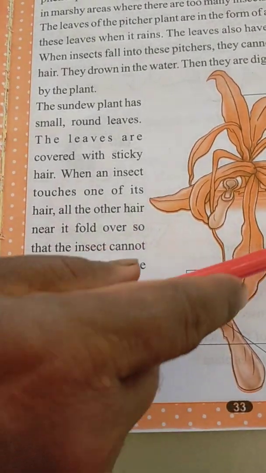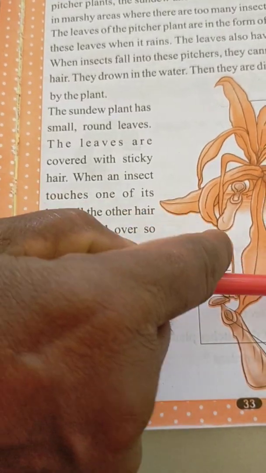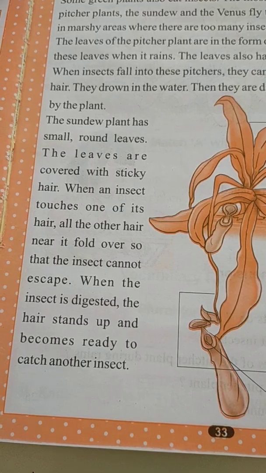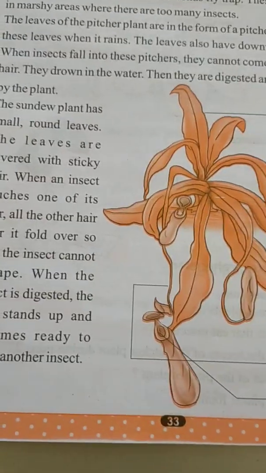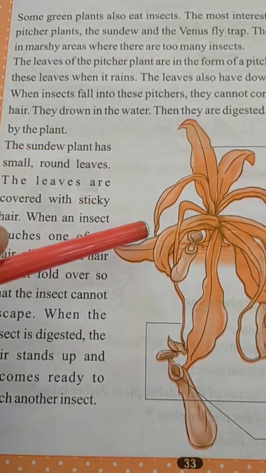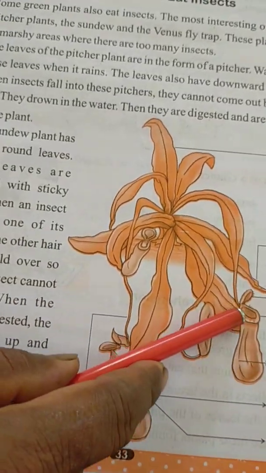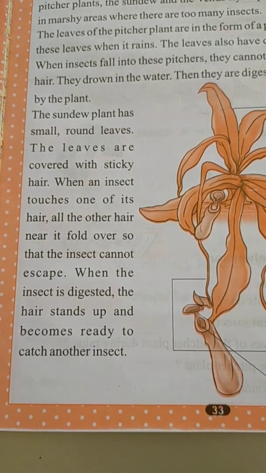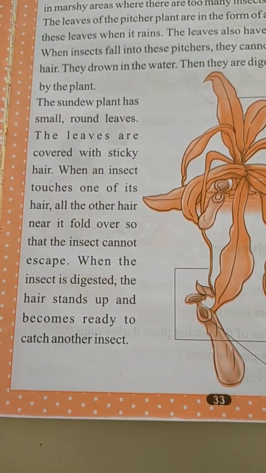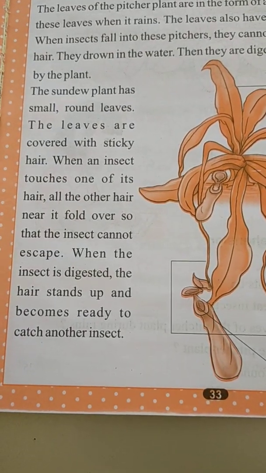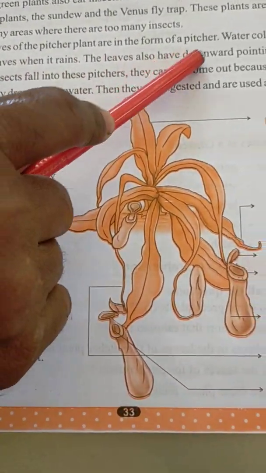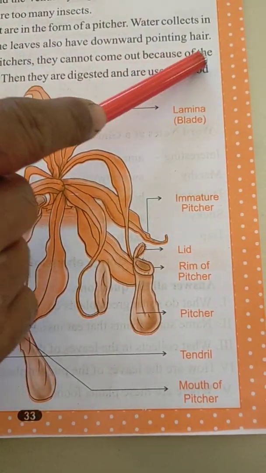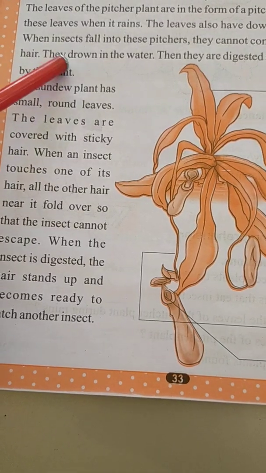Within the pitcher plant there are some hairs. Once an insect goes inside, it can't come up. There are some hairs which restrict the insects from coming out. So the leaves have downward pointing hair. When insects fall into these pitchers, they can't come out because of the hair. Because of the hair, they drown in the water.